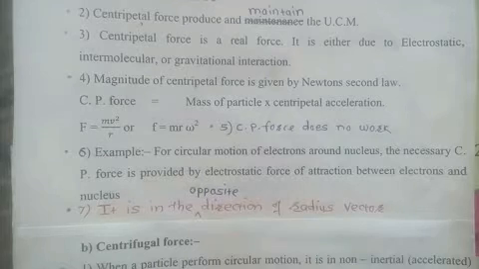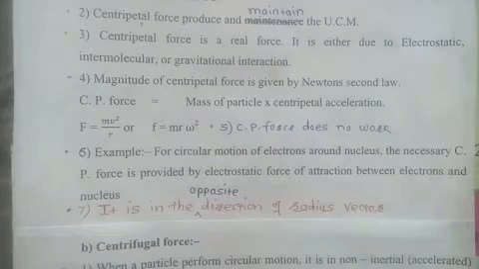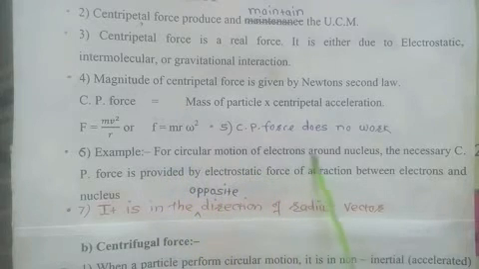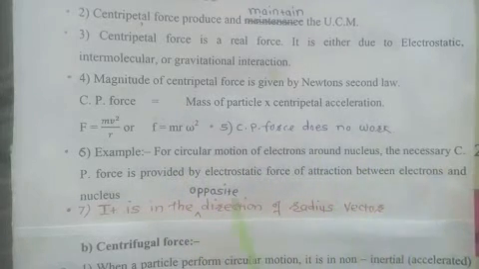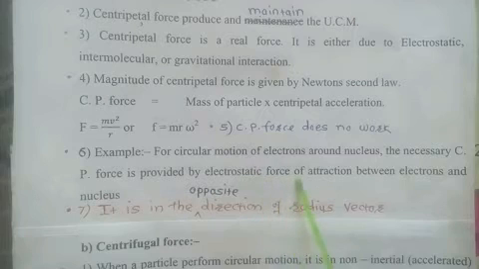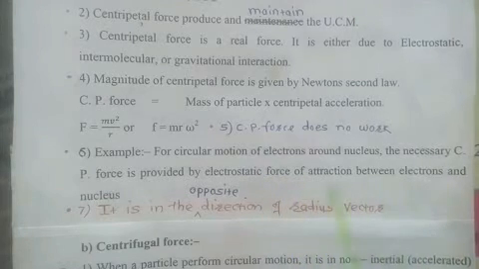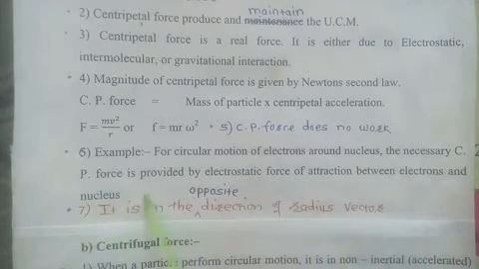Now the next point, that is the examples of circular motion. For the circular motion of electrons around the nucleus, the necessary central force is provided by the electrostatic force of attraction between electron and nucleus.